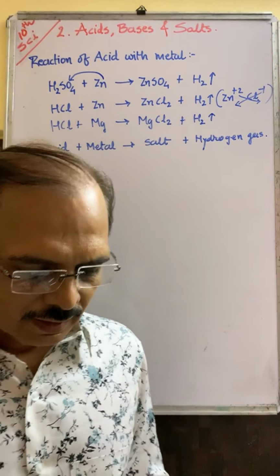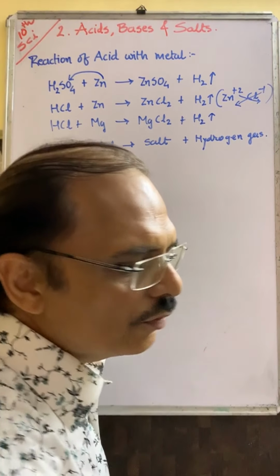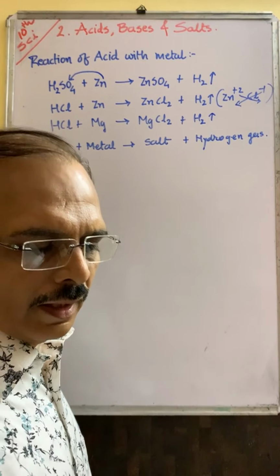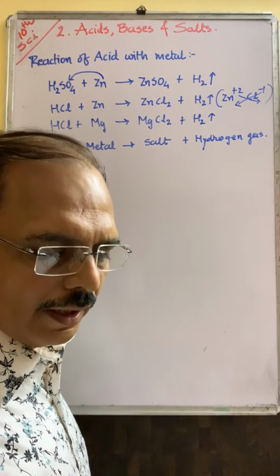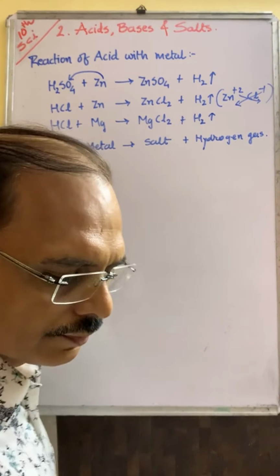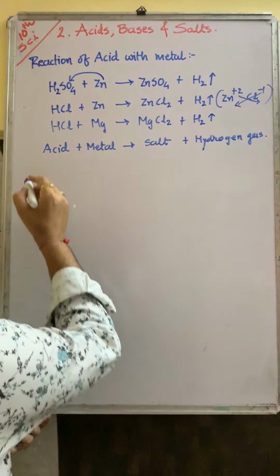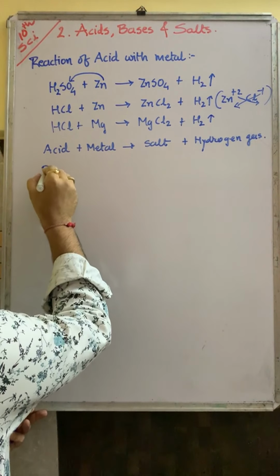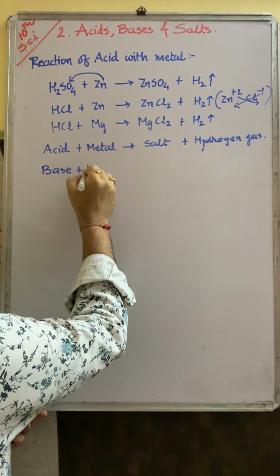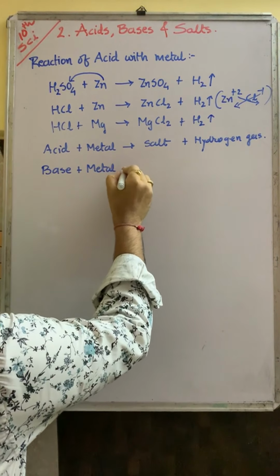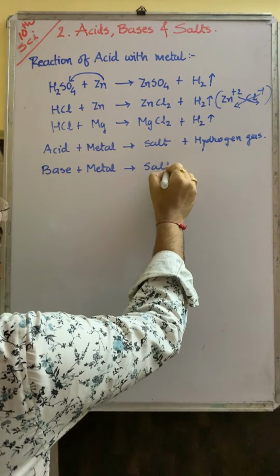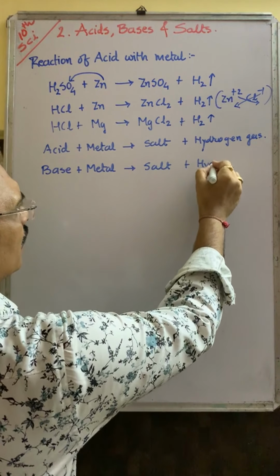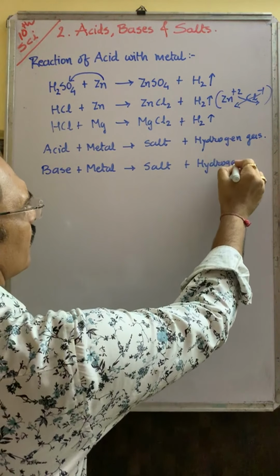Is it okay? Now you can take base with metal. As for example, we take sodium hydroxide with metal. Base with metal, again you can have salt and hydrogen gas.